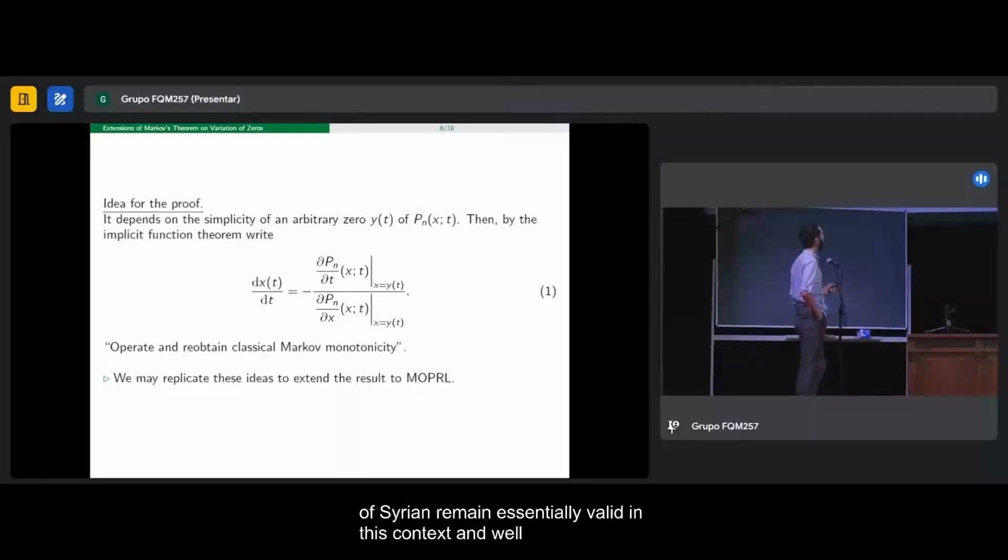And well, the idea of the proof is kind of straightforward, and it relies on the simplicity of the zeros of the associated orthogonal polynomial, and on expressing the monotonicity, the variation of the zeros, in this form, and operating. But the proof itself is pretty technical. So if you are interested, you may check the paper itself. But the important part is that this procedure can be replicated up to a point, and we may extrapolate the ideas to extend the result to the class of multiple orthogonal polynomials on the real line.